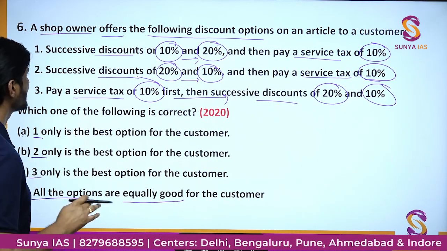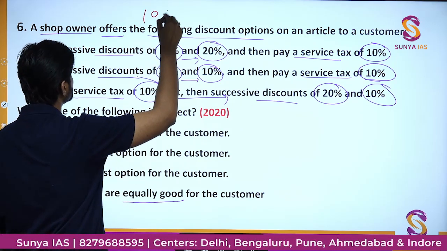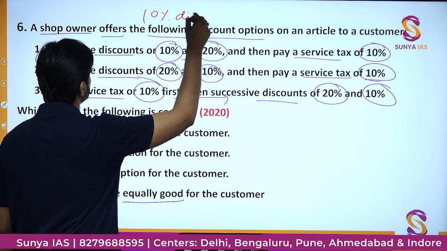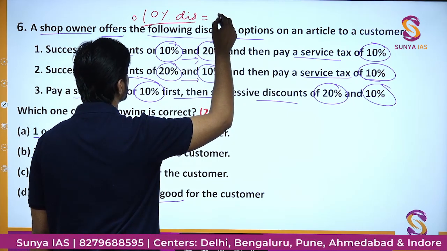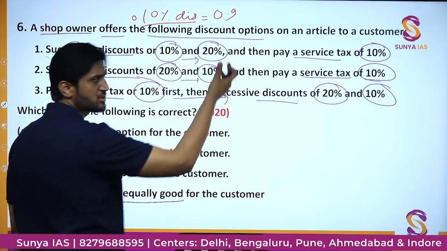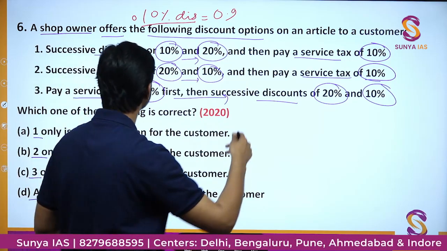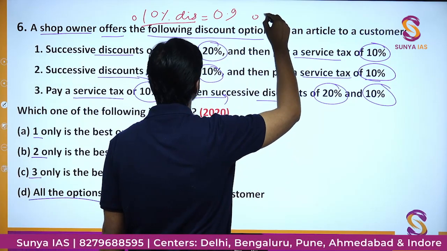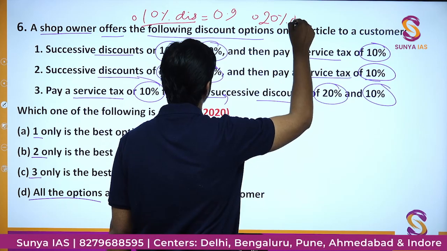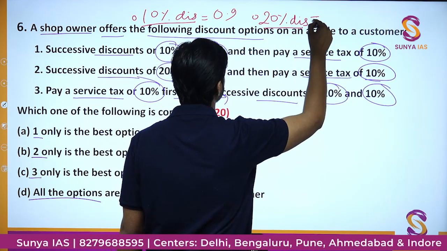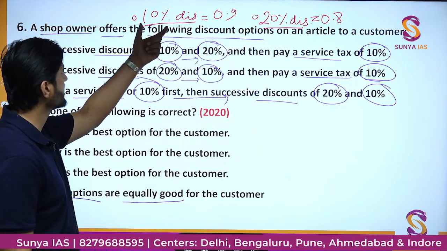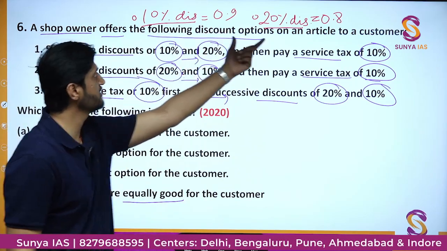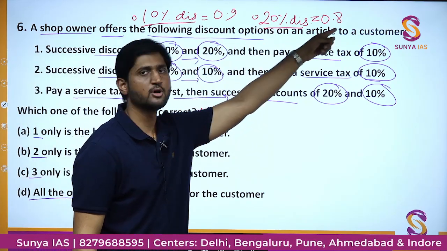Now one thing is clear: if someone is offering me a 10% discount, what I will do is multiply the value with how much? 0.9. Obviously we have done that so long now. If someone is offering you a 20% discount, you will multiply it with 0.8, right? Because here we subtract 1 minus 0.1, 0.9. Here we subtract 1 minus 0.2, 0.8.